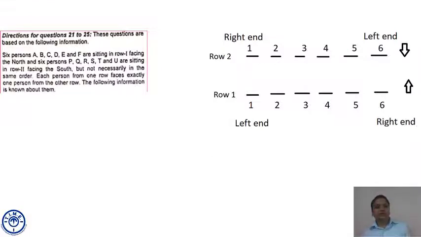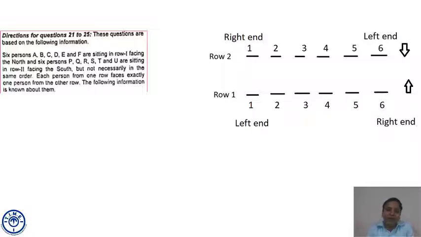Questions number 21 to 25. This is a different case in which six people, A, B, C, D, E, F, are sitting in row 1 facing north. Positions 1, 2, 3, 4, 5, 6 are numbered, but not necessarily in the same order. And six persons P, Q, R, S, T, U are sitting in row 2 facing south. Each person from one row faces exactly one person from the other row.